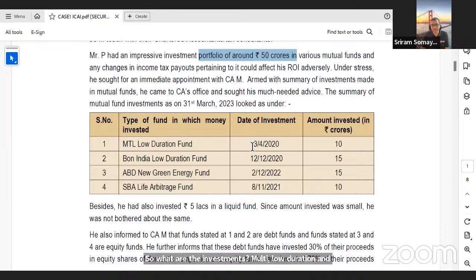So Shiv Teja, you want to highlight something here? You can unmute and proceed, please. Shiv Teja?